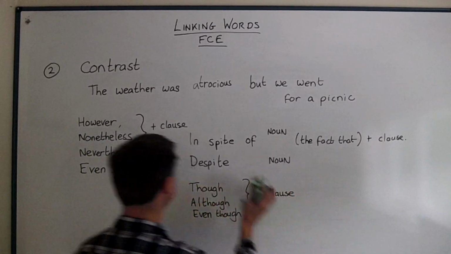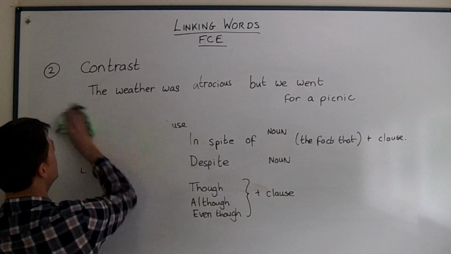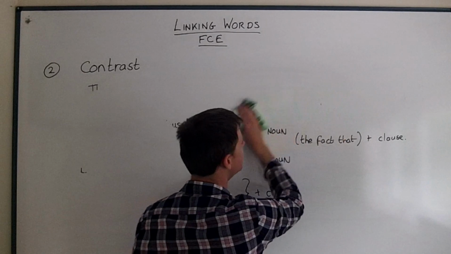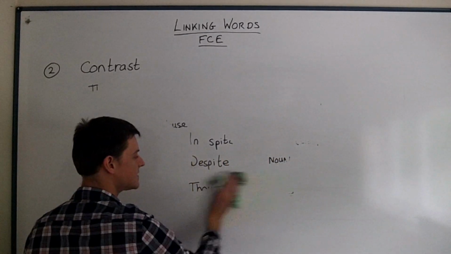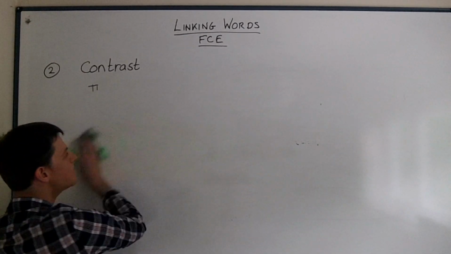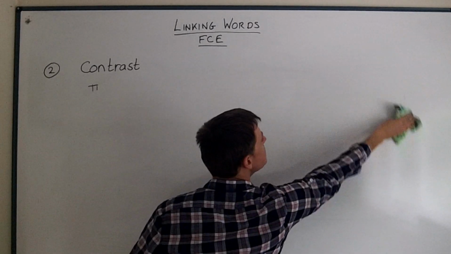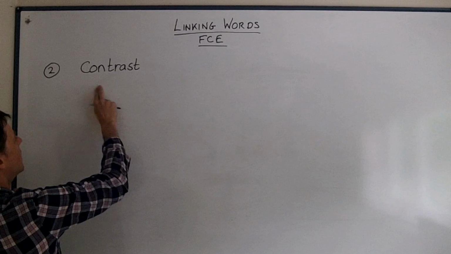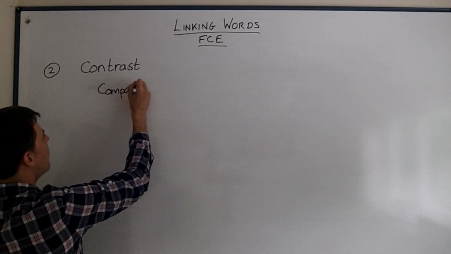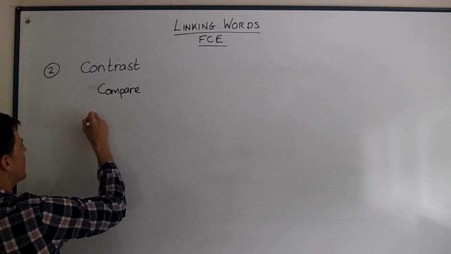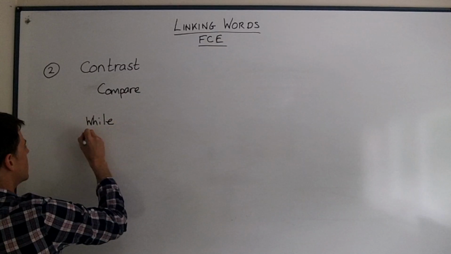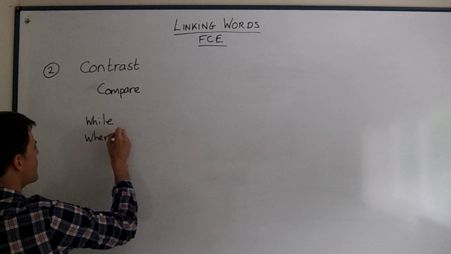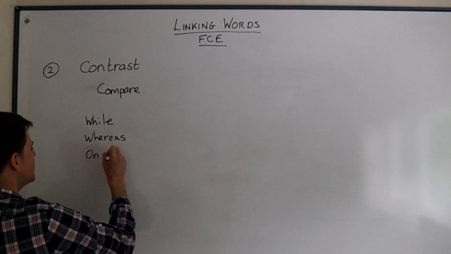Now we need to talk about three more, which are not really contrasting a positive and a negative thing. They're comparing two things and there's no positive or negative. And so we don't use those for just comparing. We can use while, whereas, or on the other hand. And you'll see these are different.